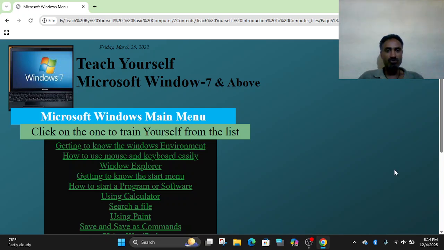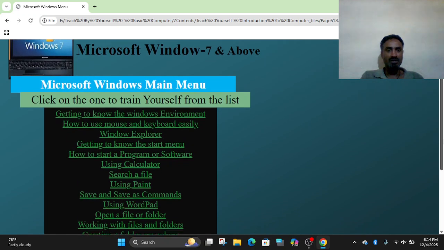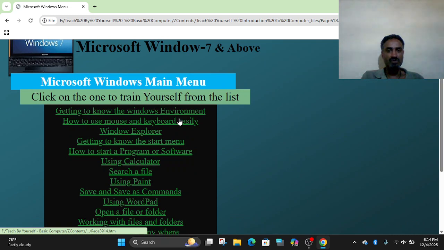Here I will start Microsoft Windows. Here is the main menu. Click on one of the three. Under this: getting to know the window environment, how to use mouse and keyboard easily, Window Explorer or File Explorer, getting to know the start menu, how to start a program or software, using calculator, search a file, using paint,